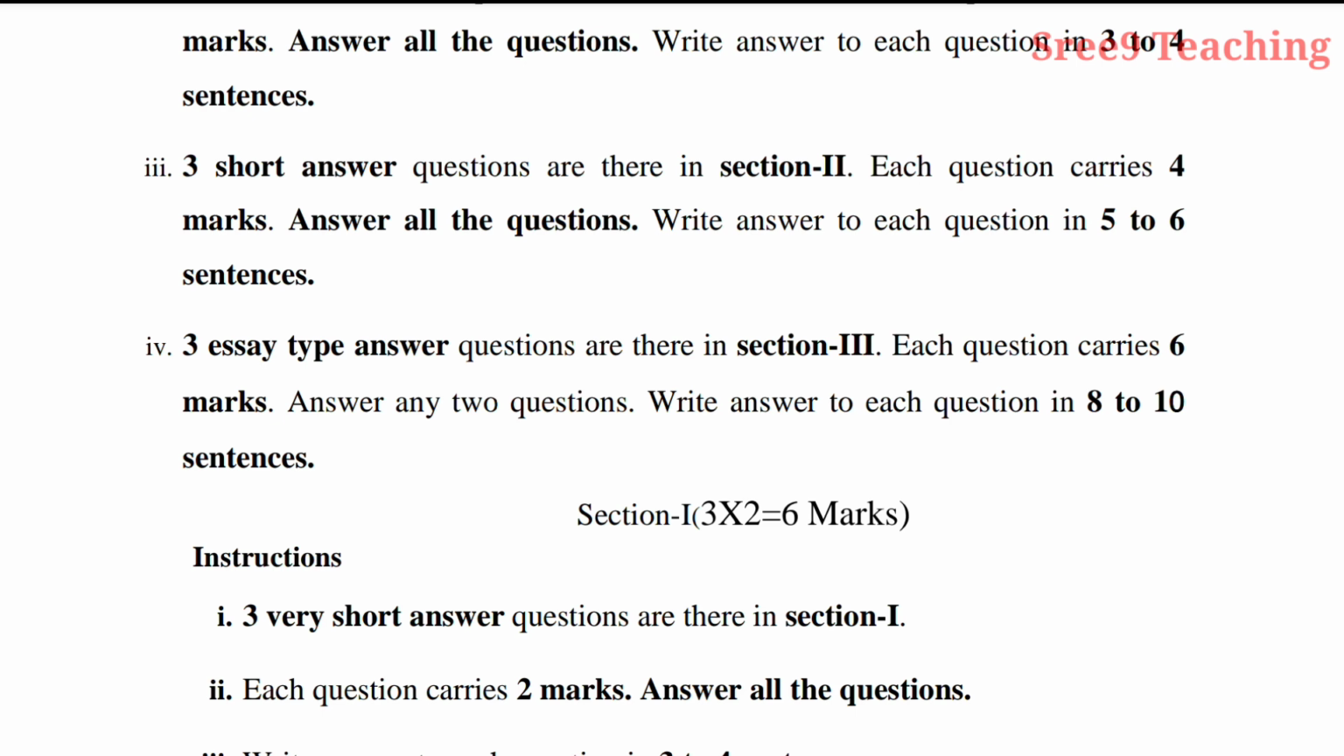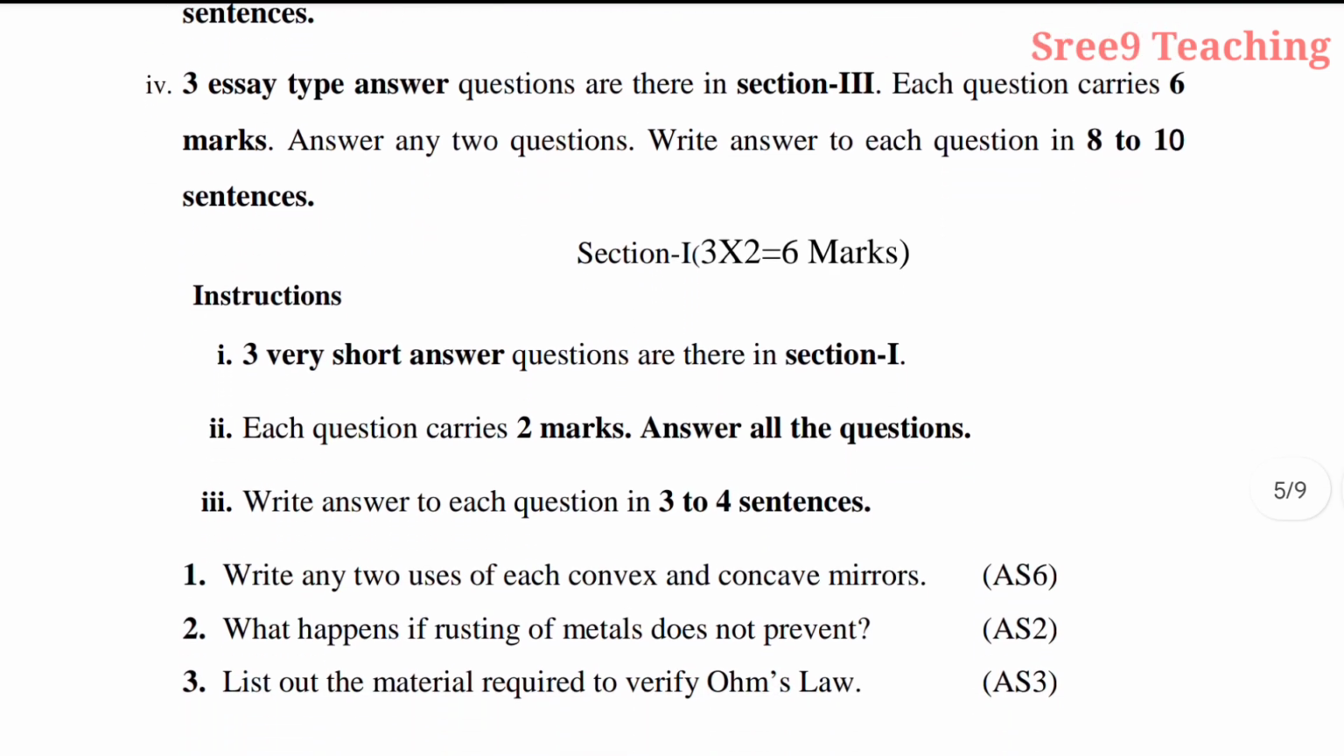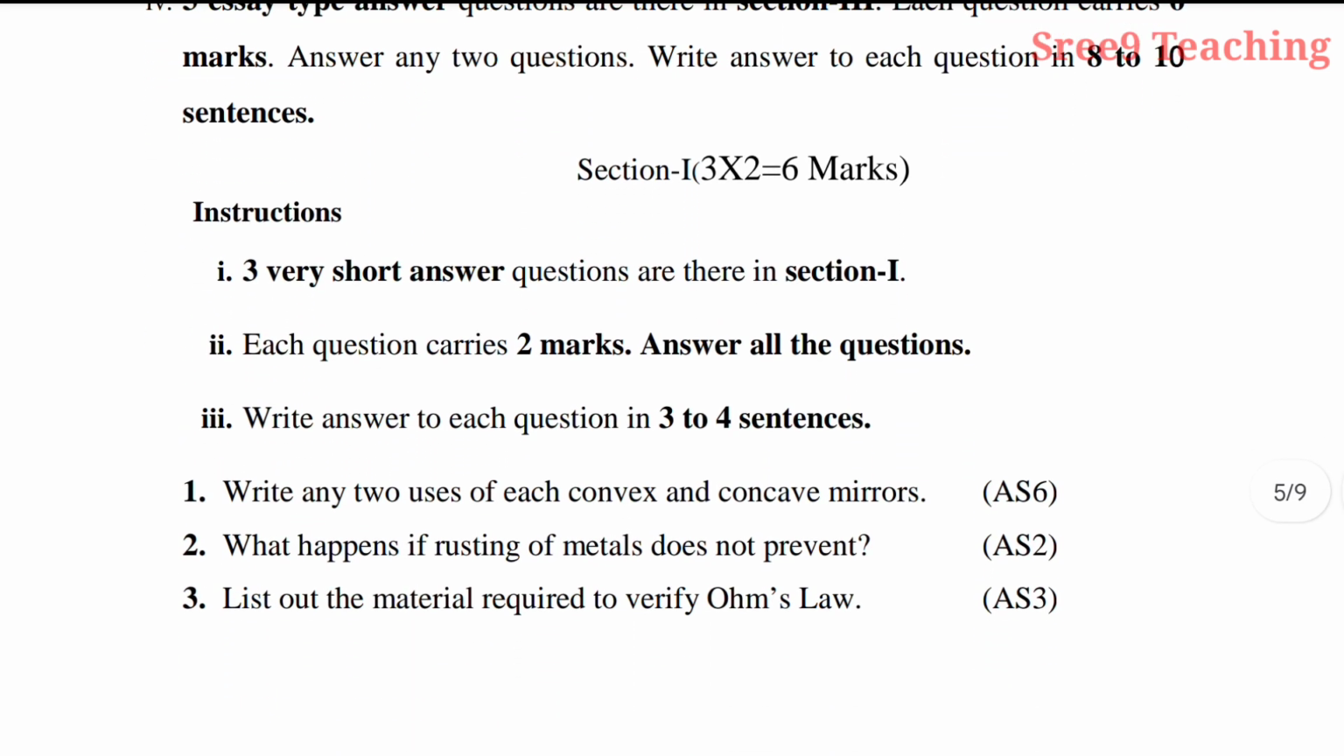Now see the section 1 question paper. Section 1, 3 into 2, 6 marks. See the instructions. 3 very short answer questions are there in section 1. Each question carries 2 marks. Answer all the questions. No choice in section 1 and section 2. Be careful. All questions you have to write. Write answer to each question in 3 to 4 sentences.